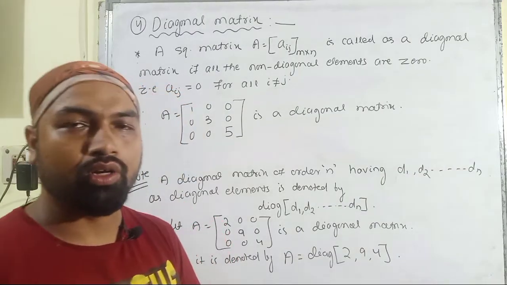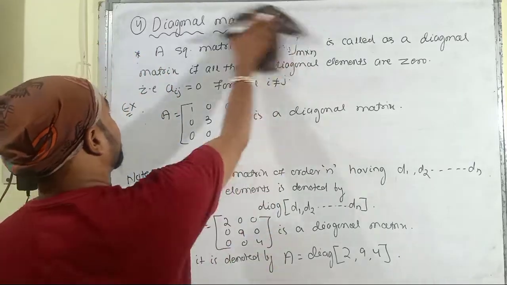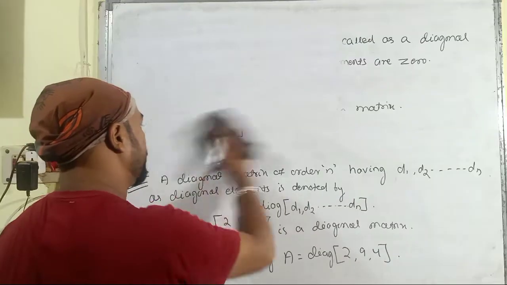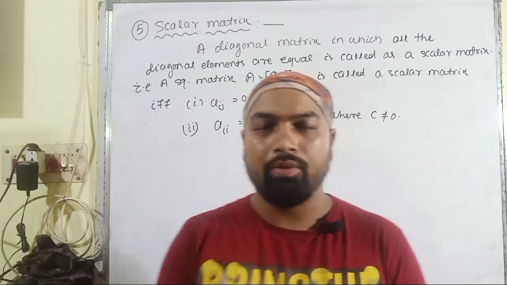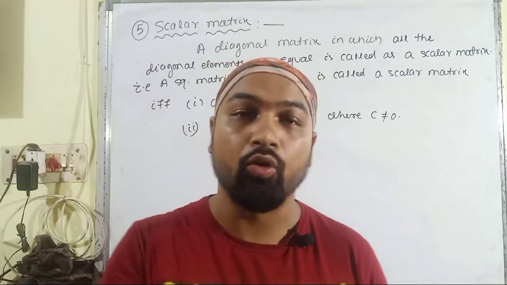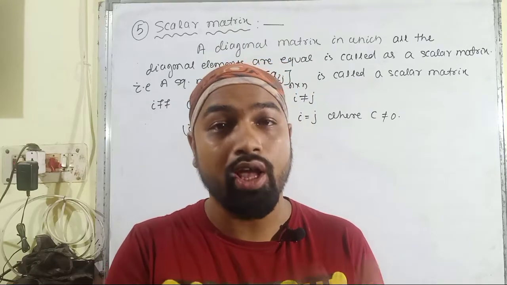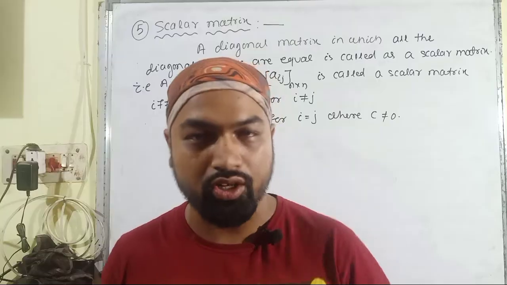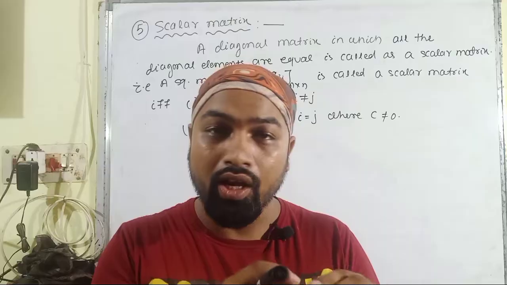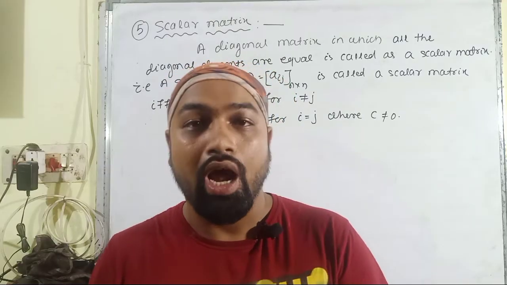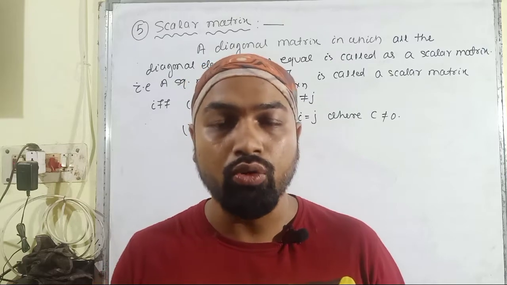Then let us move forward to discuss the scalar matrices. To discuss scalar matrices, first of all, we have to consider the diagonal matrices. That means we have to consider those square matrices in which non-diagonal elements are 0. But there exists another condition. A diagonal matrix is said to be a scalar matrix if the diagonal elements are equal with each other and the non-diagonal elements are equal to 0. But the diagonal elements must not be equal to 0.